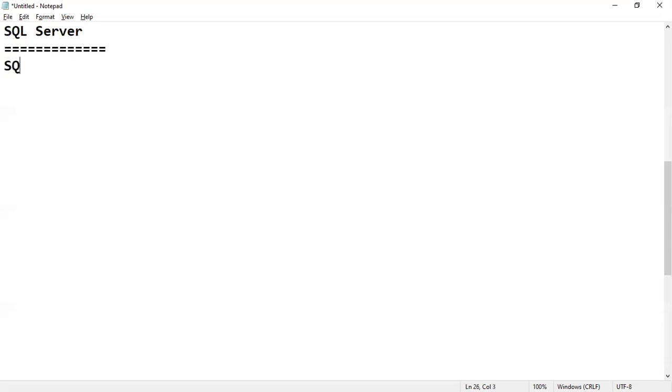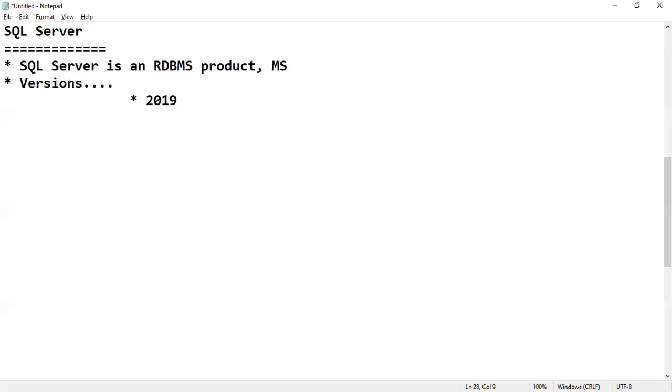We know that SQL Server is an RDBMS product developed by Microsoft. Actually, it was released in the year 1989. Now we have different versions of SQL Server. Our latest version is 2019. Previous versions were 2017, 2016, like this, various versions are there.